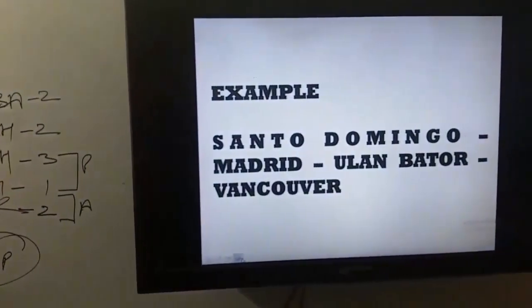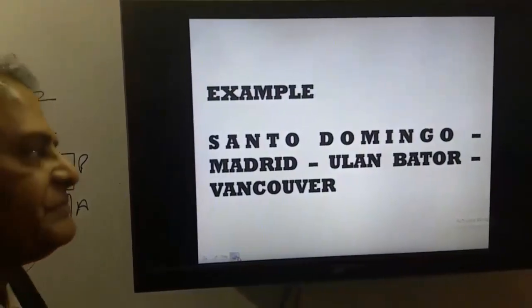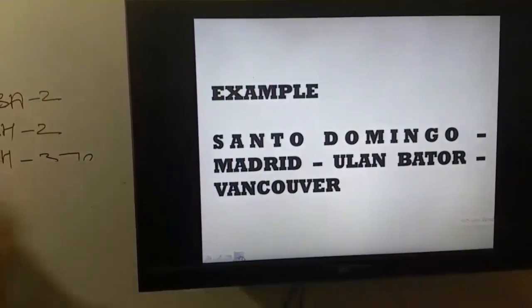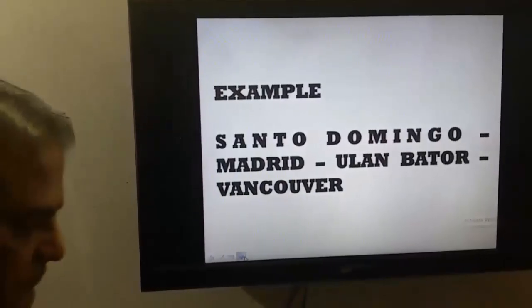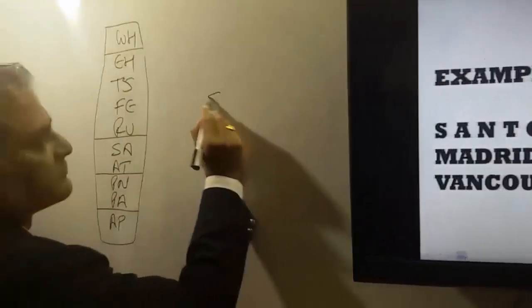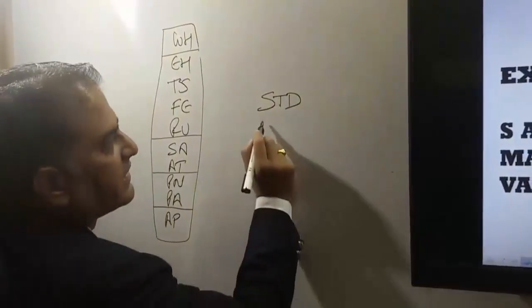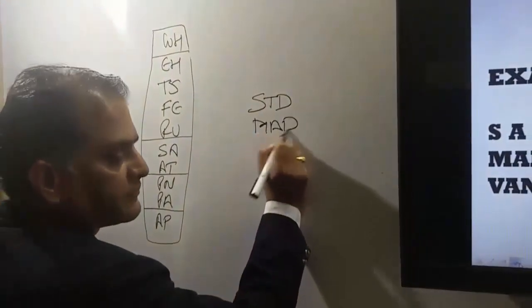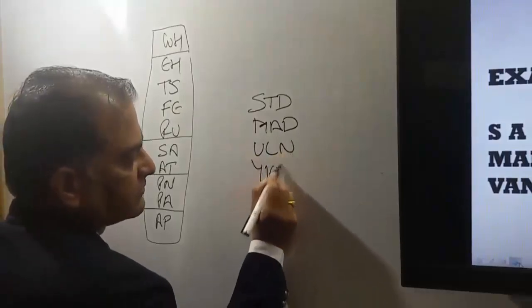Next is Santo Domingo, Madrid, Ulaanbaatar and Vancouver.